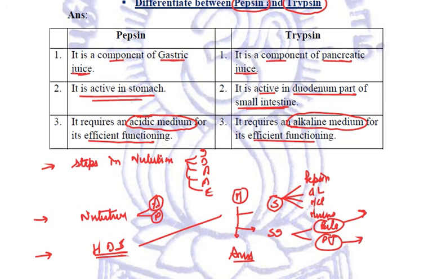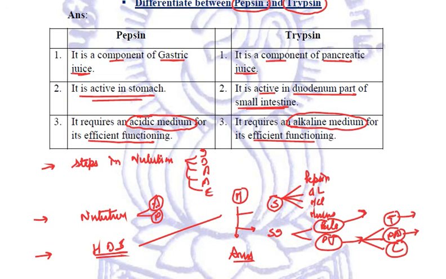Pancreatic juice is secreted by the pancreas and reaches the duodenum through the pancreatic duct, containing three enzymes: trypsin, pancreatic amylase and lipase. Trypsin acts on proteins, converting them into peptides. Pancreatic amylase acts on maltose sugar, converting it into sucrose and fructose. Lipase acts on the emulsified fats, converting them into fatty acids. So these are quite important.